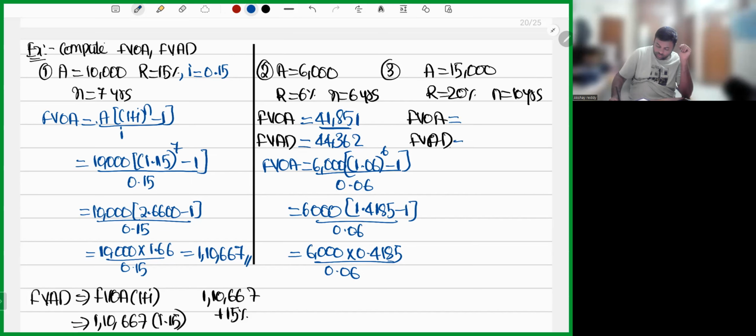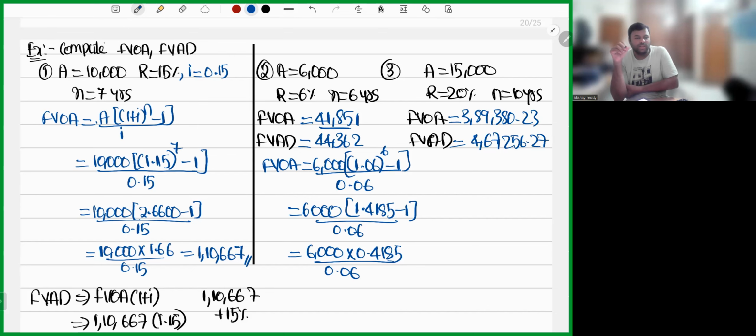Now future value of ordinary annuity. In this case, 3,89,380.23. Here we will be having 4,67,256.27. Okay. So I hope all these points are clear, my dear friends.